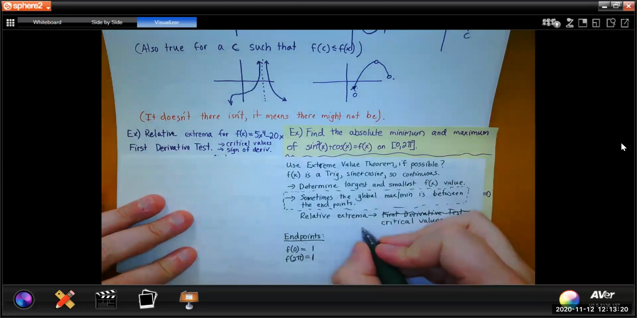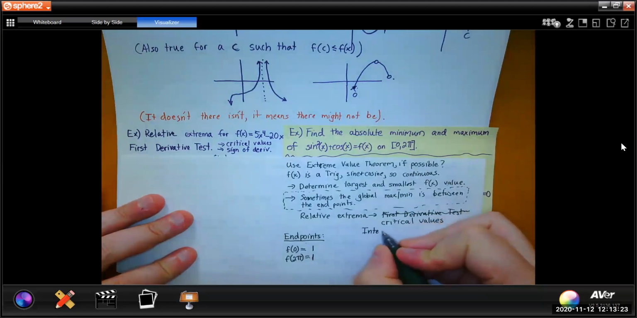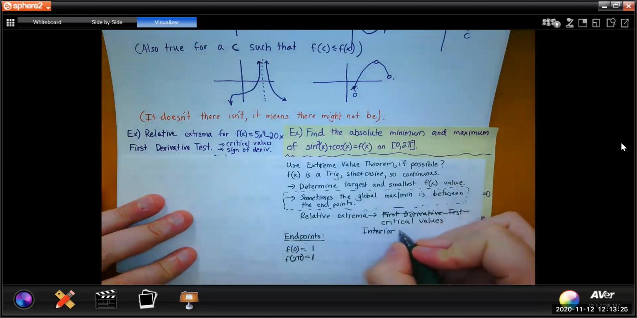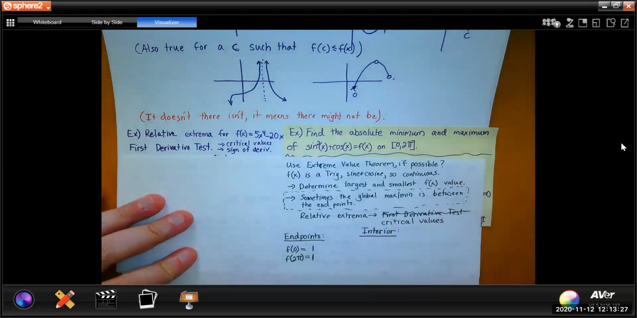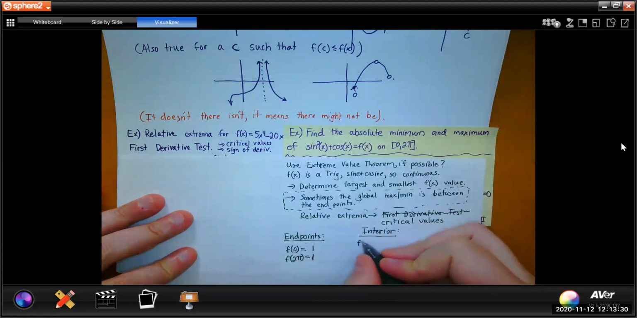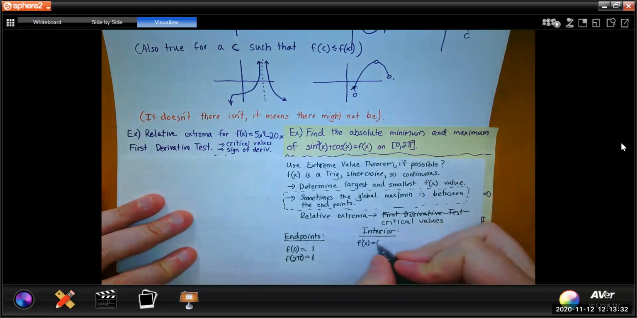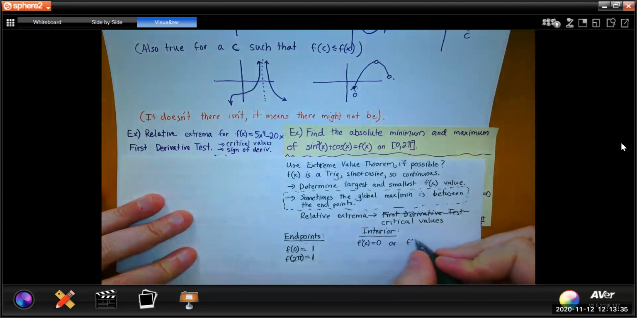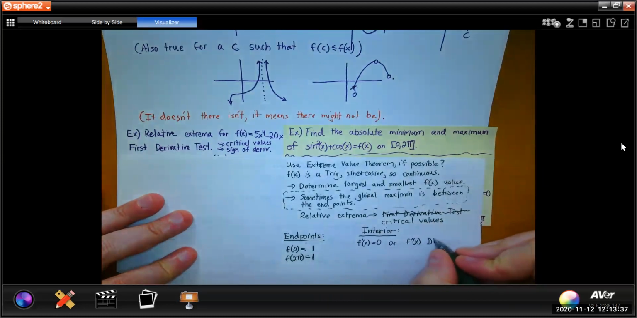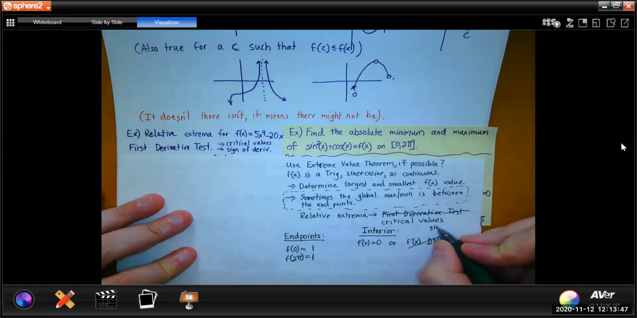But the other thing we need to think about is any interior points. And we do that with critical values. What that means is we need to know when f prime of x equals 0 or f prime of x does not exist. And we know that this isn't going to happen here because of the type of function. It's sines and cosines. So that's not going to happen.